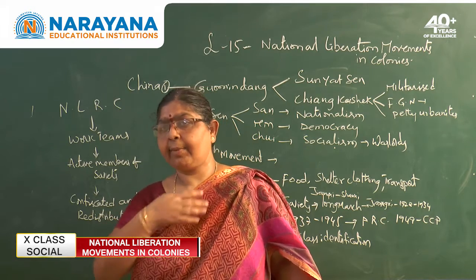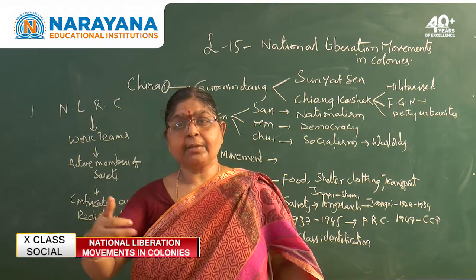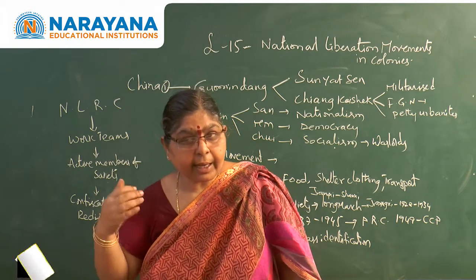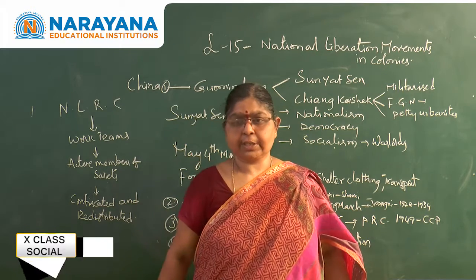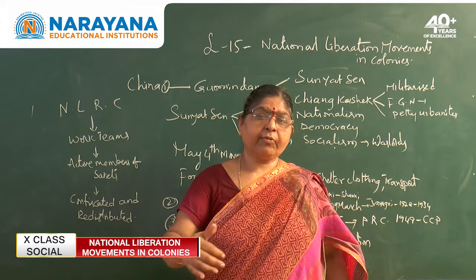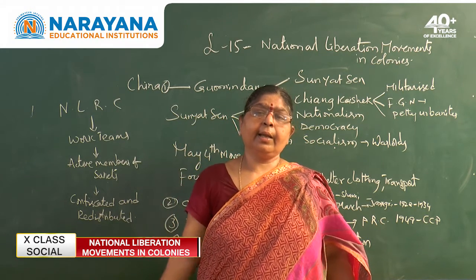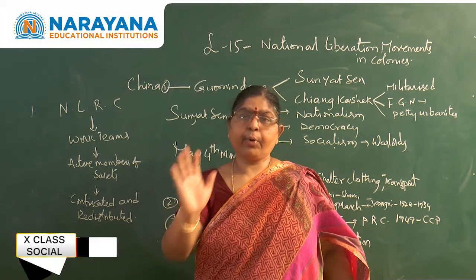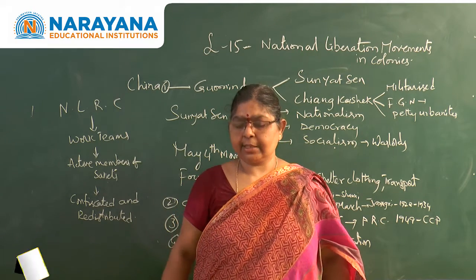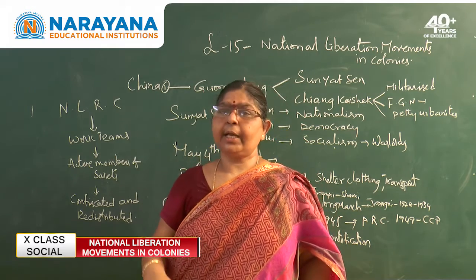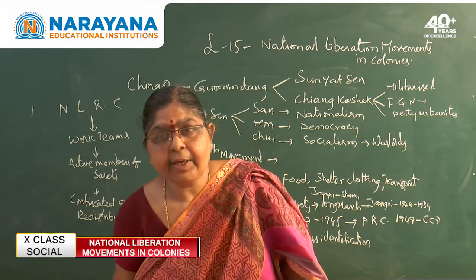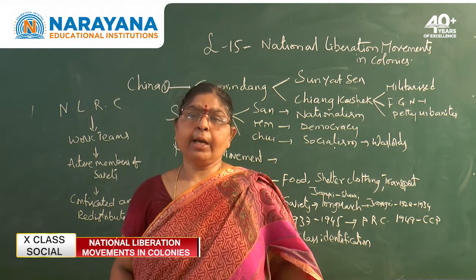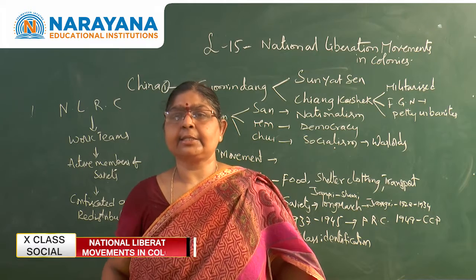Fixing the length of the hemline shows that he wanted an orthodox and very traditional society, not in favor of liberal ideas. At the same time, he did not have a broad outlook like Sun Yat-sen, and because of his conservative ideas he never gave importance to the broad ideologies of Sun Yat-sen.